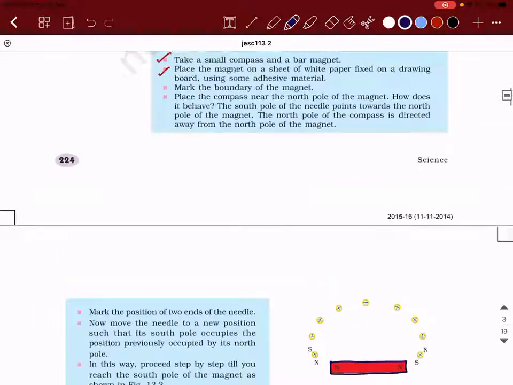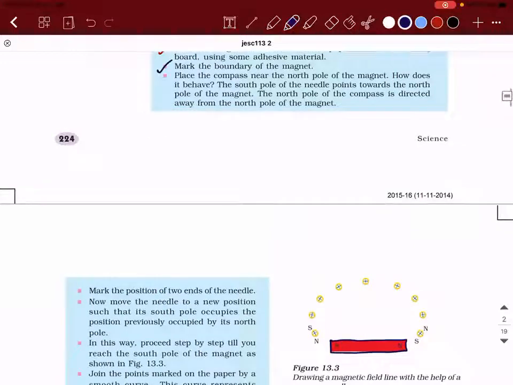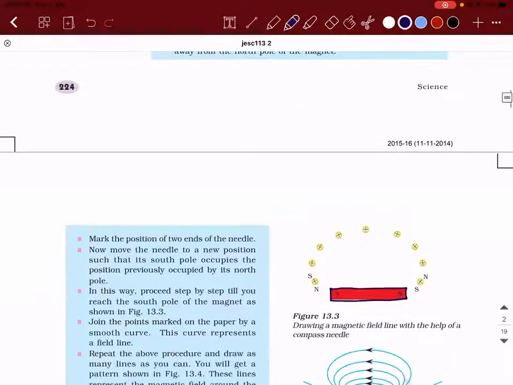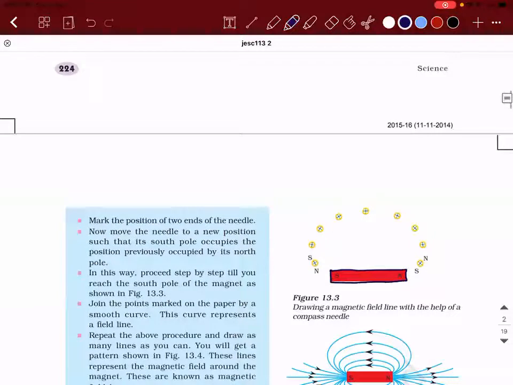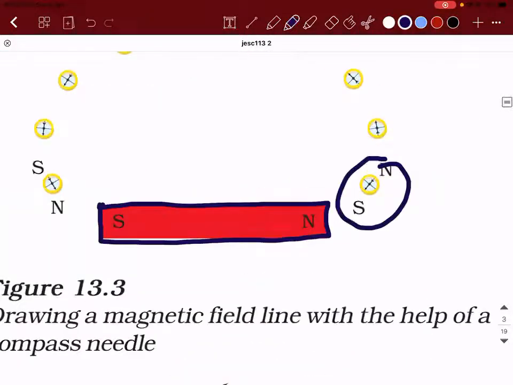Now what you do is place the compass near the north pole of the magnet. So near the north pole of the magnet, if you place this compass, then what do you think will happen to the north pole in the compass itself? Will it be closer to the north pole of the magnet or will it be away from the north pole of the magnet? Away from the north pole of the magnet. So you take the compass away, because what did the logic tell us? They told us that like poles will repel. So when they're going to get repelled, the north pole is obviously going to be away.